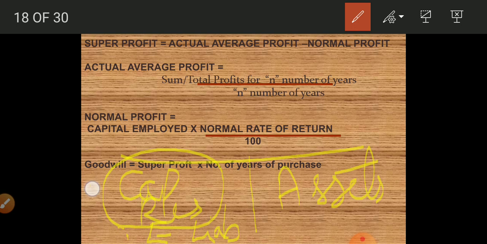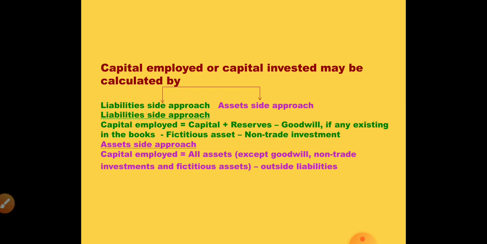If this is given in the question, directly take this. If this is not given in the question, total of the assets is equal to total of liabilities. So total of the assets minus external liability or outside liability will give you capital employed. We have already seen this in our analysis of financial statements and ratio analysis.